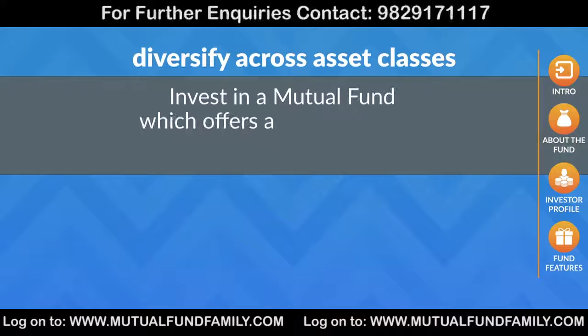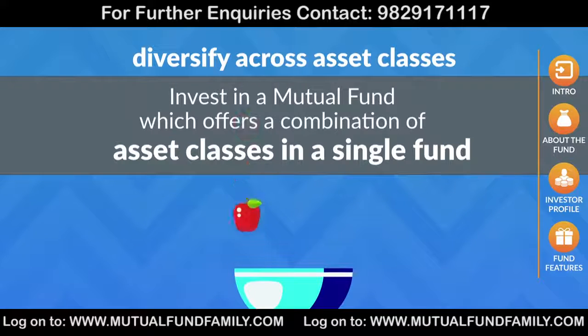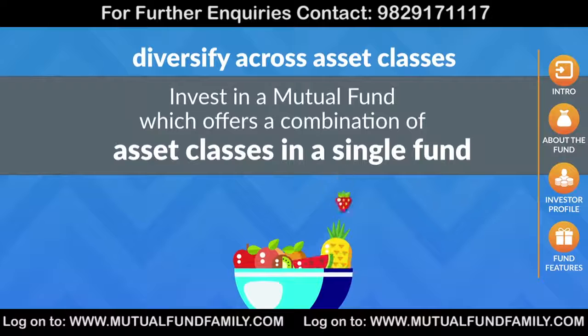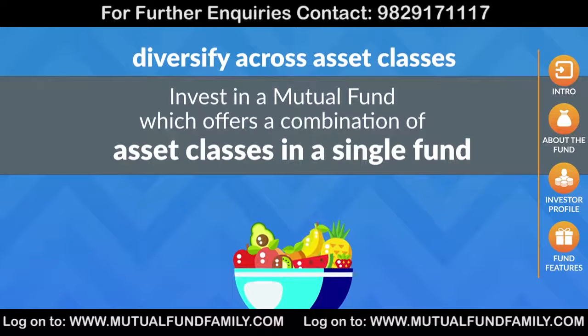For example, a single fund which invests 60% of the money in equity assets and 40% of the money in debt assets, or vice versa. Such funds are called hybrid funds. In this video, we look at hybrid funds which offer a ready-made diversified asset allocation combination to investors, thus avoiding the hassles of rebalancing asset classes on their own.